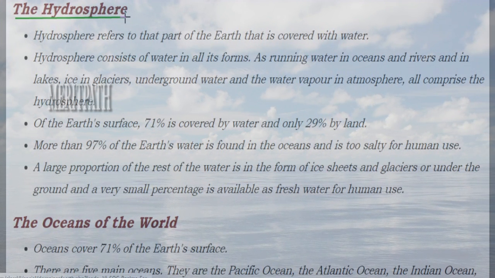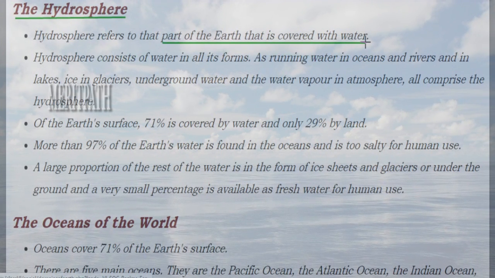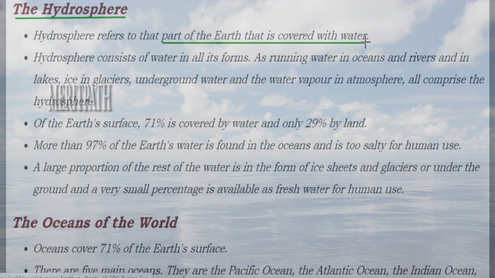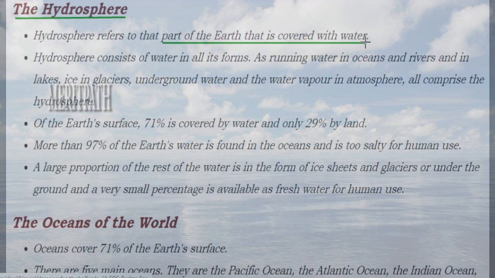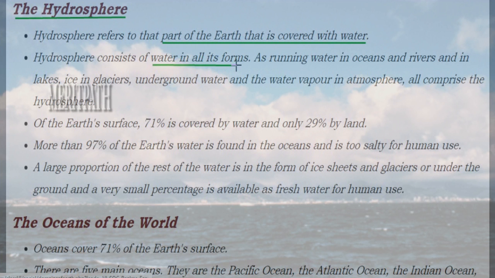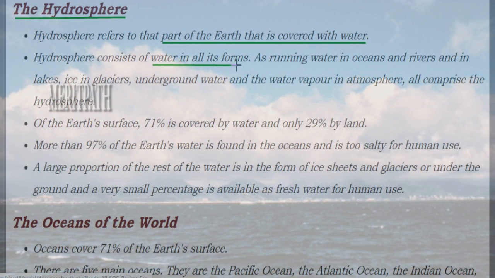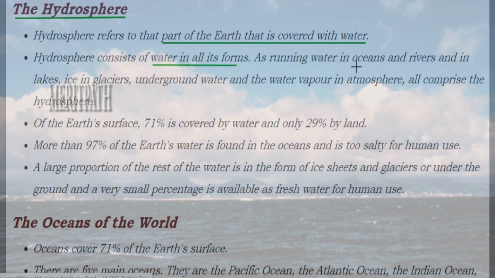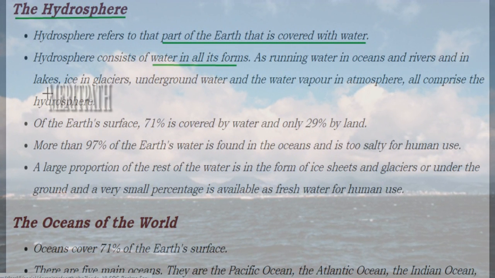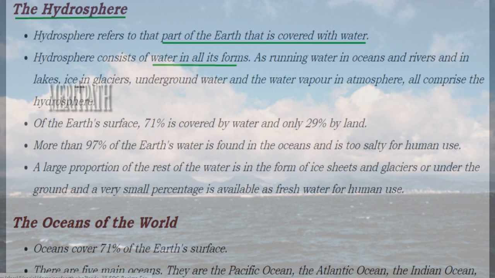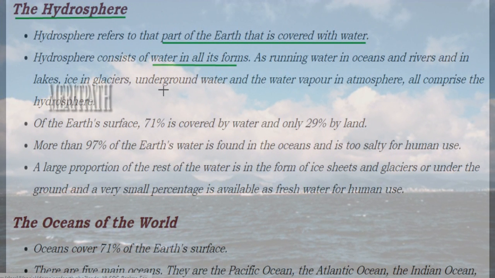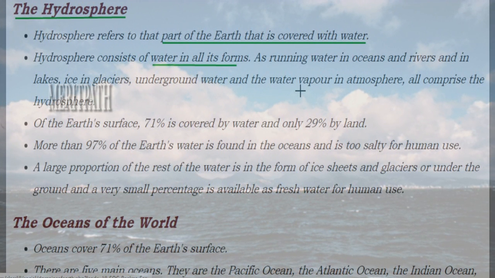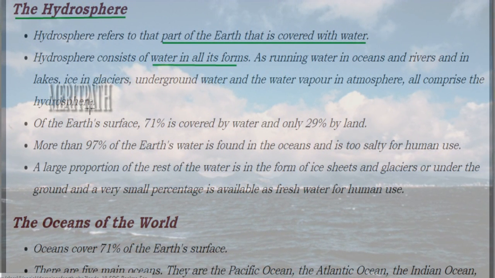Next, let's learn about the hydrosphere. Hydrosphere means that part of the earth which is covered by water, and earth is almost covered by 71% water and 29% land. So hydrosphere means water, but in what forms? Water in all the forms, such as running water in the oceans, rivers and lakes, as well as ice in the glaciers and underground water, and as well as water vapor in the atmosphere. All these things comprise the hydrosphere.